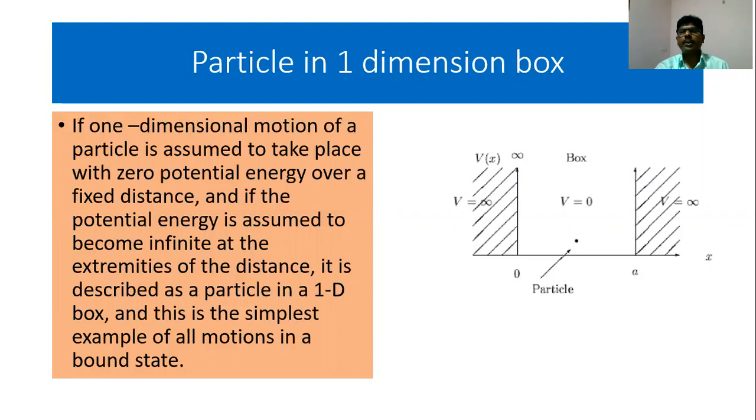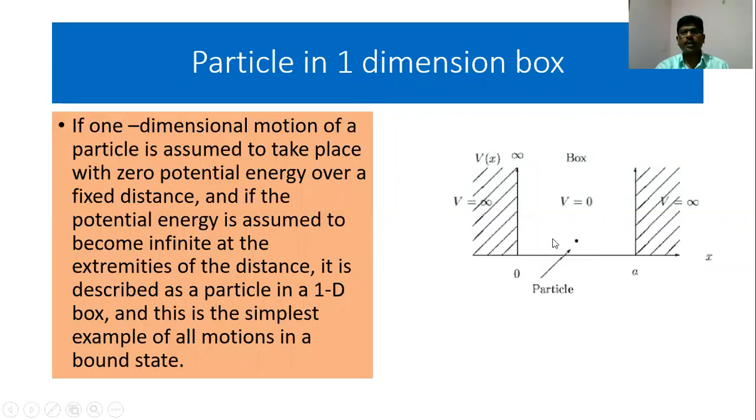The diagram over here shows you particle in a box. The width of the box is taken as a. We assume that the potential in the box is constant and equal to 0. In the box means in the range x is greater than 0 but less than a.